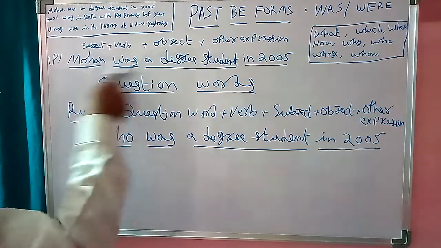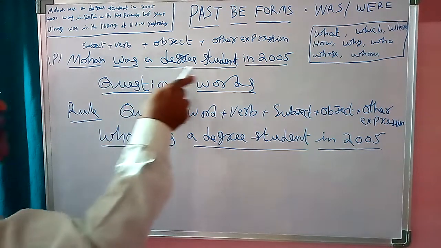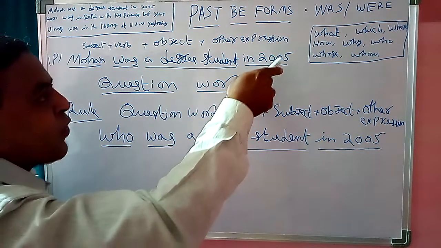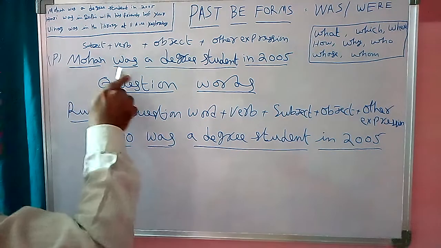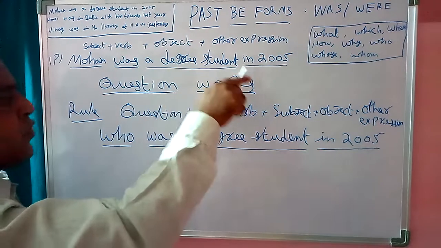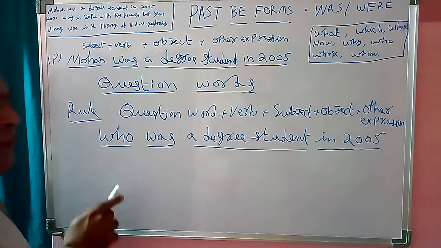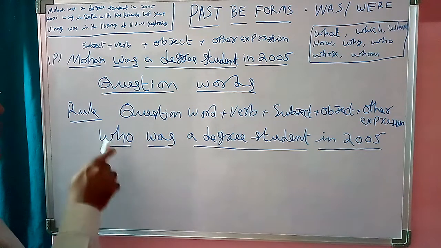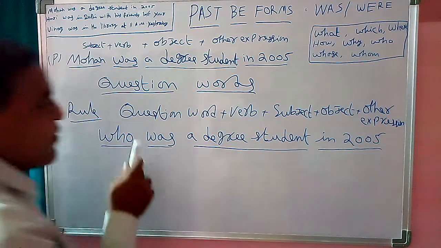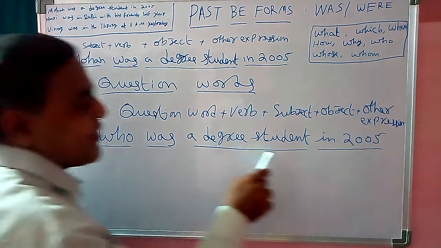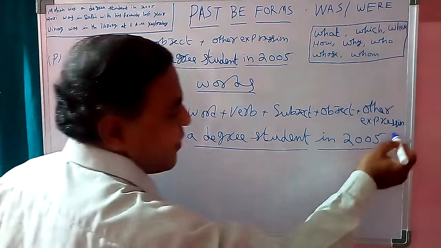So look at the positive statement here: Mohan was a degree student in 2005. This is the positive statement. Now we write the question. So who was a degree student in 2005? Question mark.